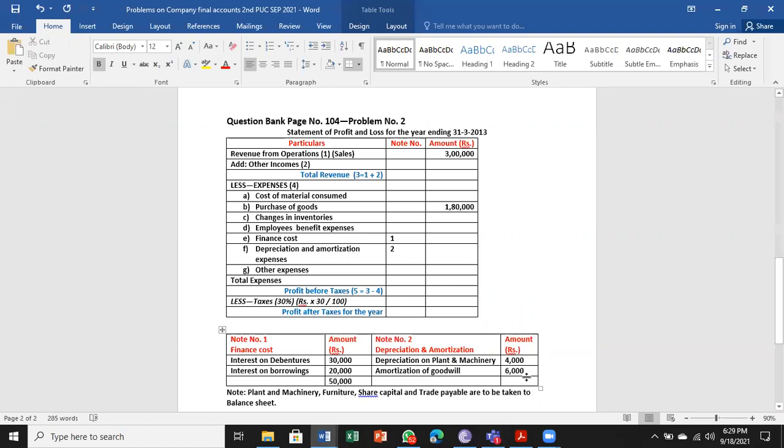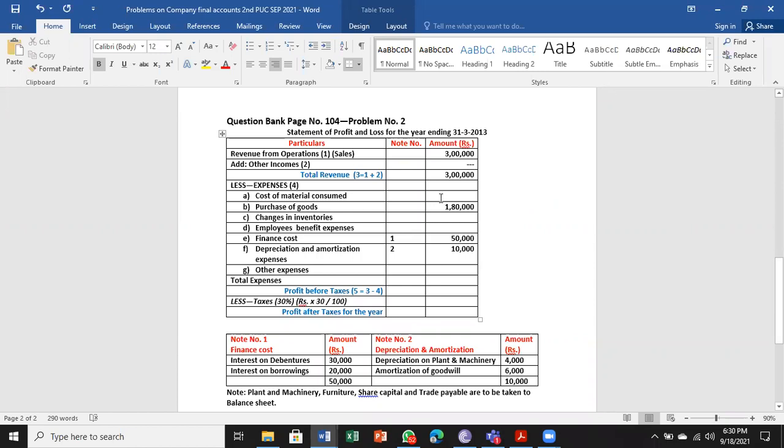Total is 50,000 for finance cost and 10,000 for depreciation. So I will take this 50,000 as finance cost and enter it here. I have written Note 1, Note 2, remember. 10,000 for depreciation. So I have taken both of these. Now we don't have any other income, so total revenue or total income is 3 lakhs.